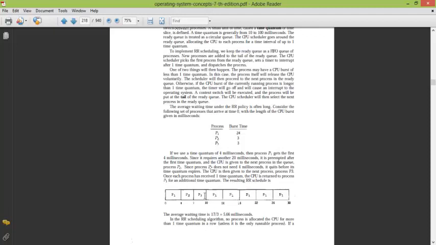Now the average waiting time comes out to be 17 by 3. The time P2 has to wait is 4. The time P3 has to wait is 7. So that makes it 11.